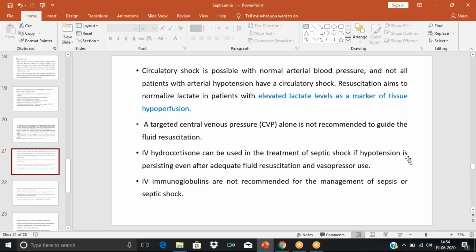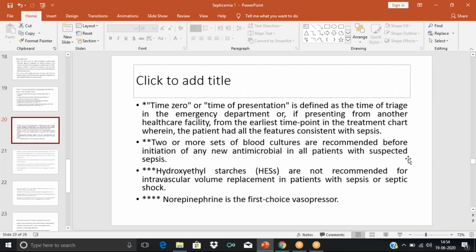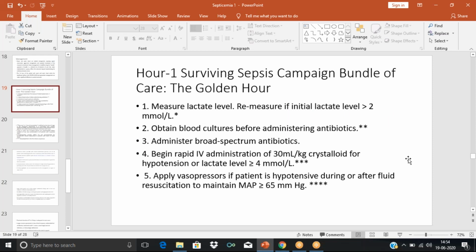Then in certain situations, even if we give adequate fluid resuscitation and in addition we also give vasopressors such as norepinephrine, sometimes the hypotension is still persisting. We have seen the 5 steps. In those 5 steps, we saw the 4th step is giving IV crystalloid. So crystalloid is given to increase the blood pressure.